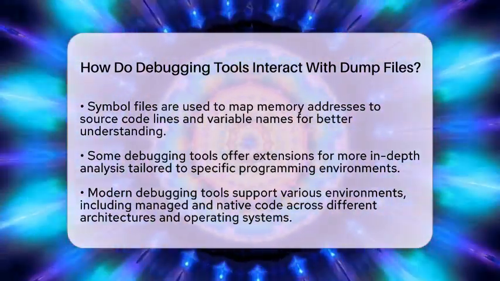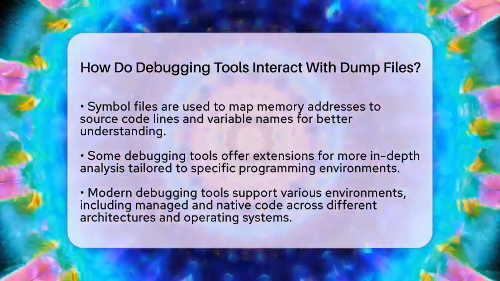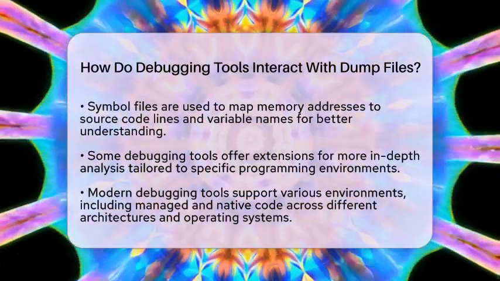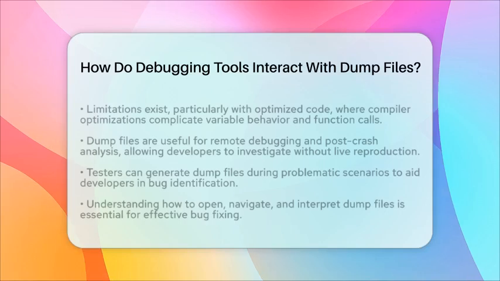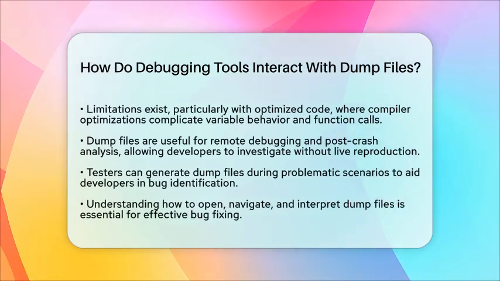However, there are limitations. Debugging optimized code from dump files can be tricky. Compiler optimizations may change how variables behave and how functions are called, making it harder to interpret the call stacks and variable states.